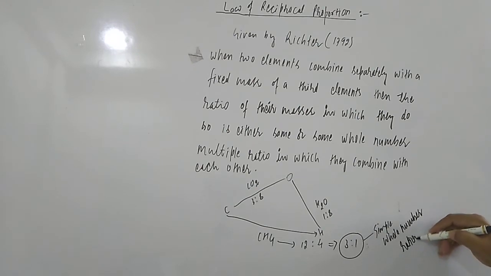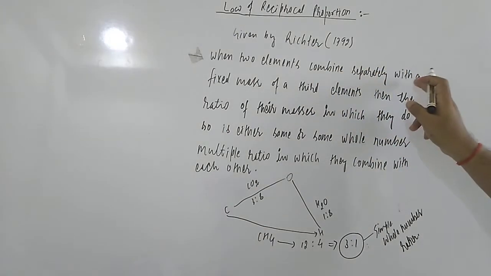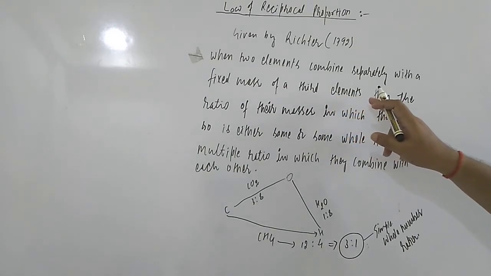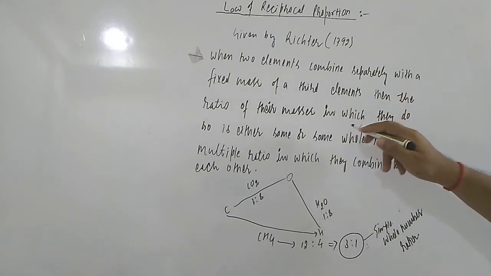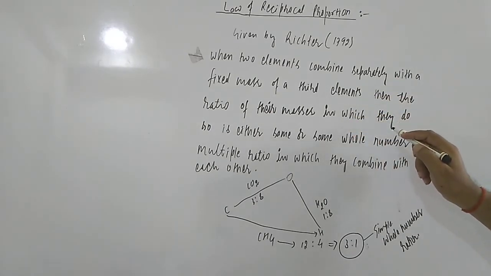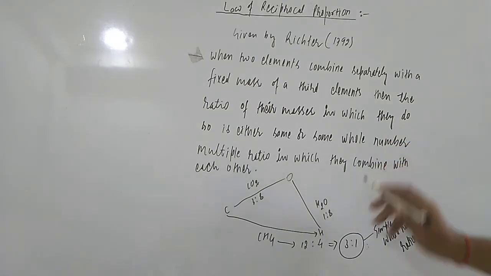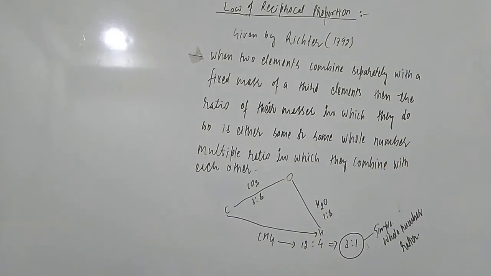So what they are saying is that when two elements combine separately with a fixed mass of the third element, then the ratio of their masses in which they do so is either the same or some whole number ratio. So this is what the law of reciprocal proportion is.